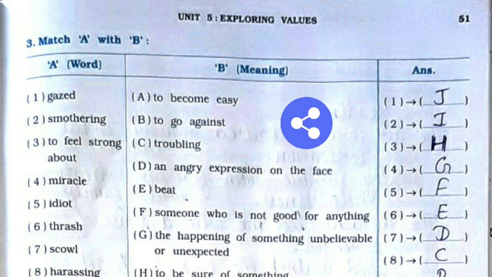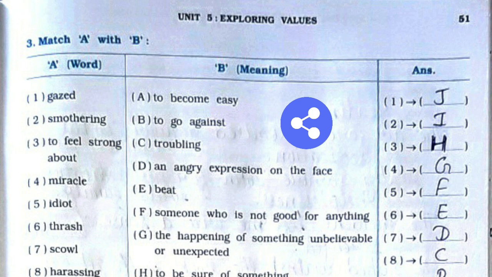Now question number 3, that is match A with B. First one, gazed. It's option number J, looked fixedly. Second one is smothering. It is option number I, suffocating or stifling. Third one is to feel strong about. It is option number H, to be sure of something. Fourth one is miracle. It is option number G, the happening of something unbelievable or unexpected.